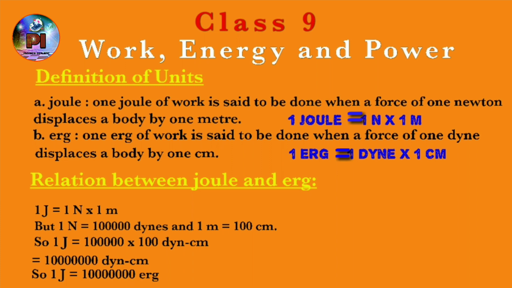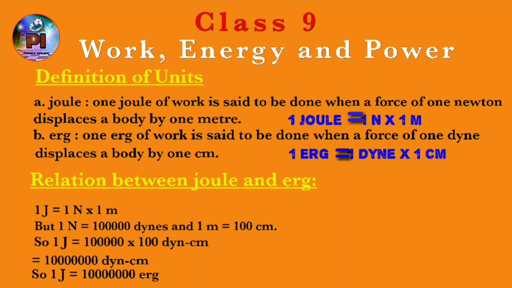And 1 meter equals 100 centimeters. When we multiply them together, we get 1 followed by 7 zeros dyne centimeter, that is 10 power 7 dyne centimeter. Dyne into centimeter becomes erg in the CGS unit. So 1 Joule equals 10 to the power 7 erg, as you can see we have given this relation at the end.